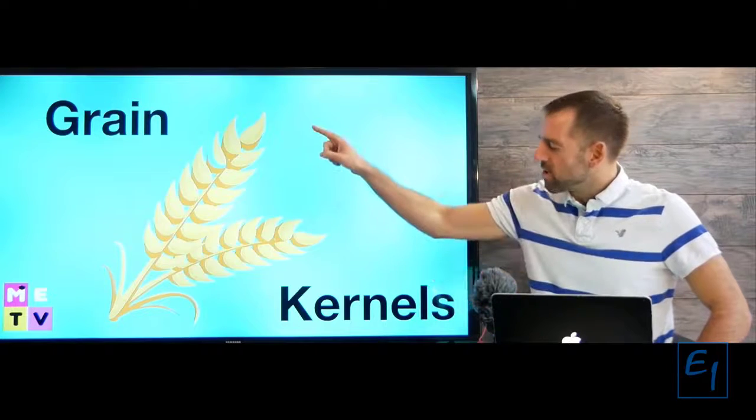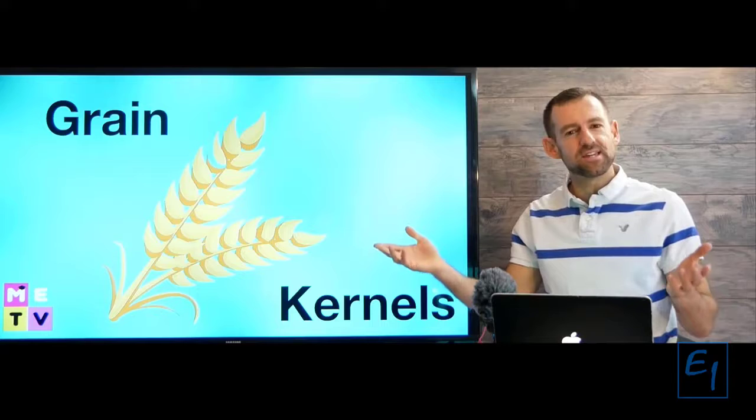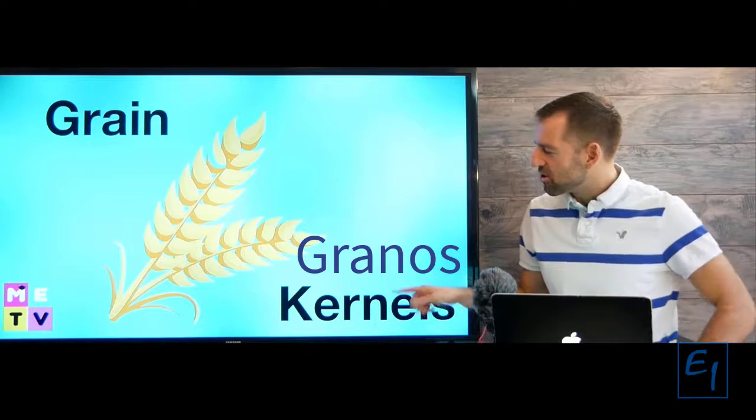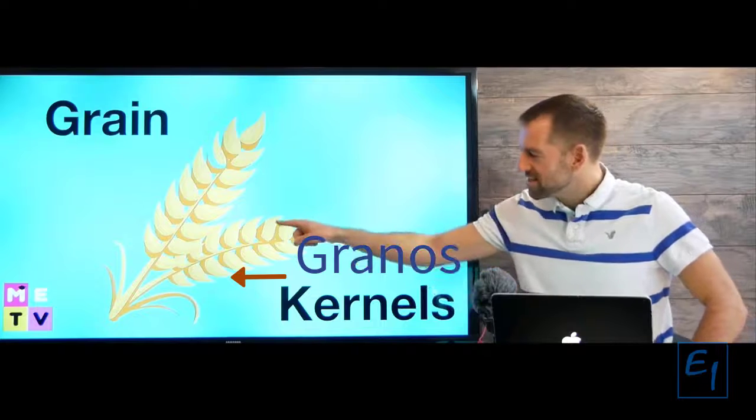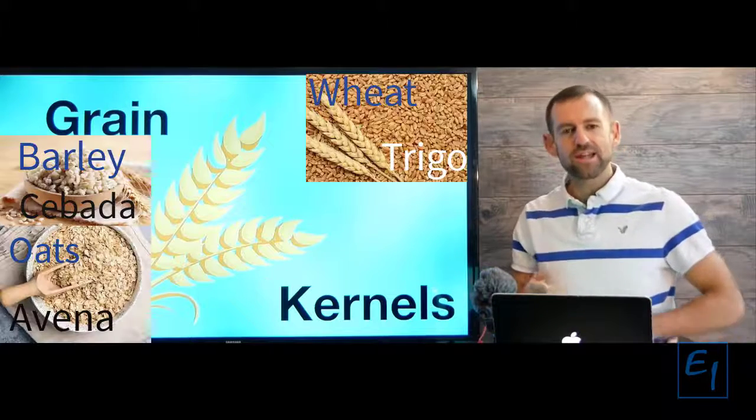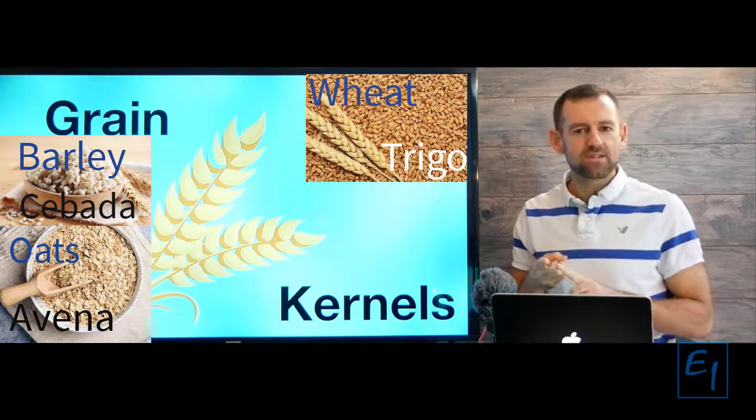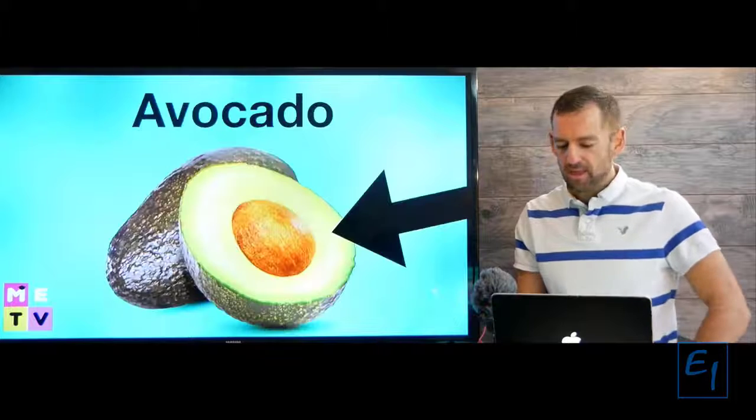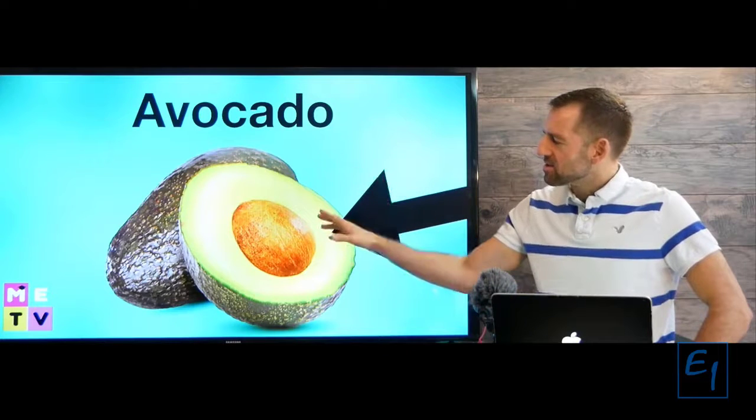What about grain? Does grain have seeds? No. Grain has kernels. Each of these little things is called a kernel. Grain like wheat, barley, oats, all of that has kernels. So let's take a look at this picture again.